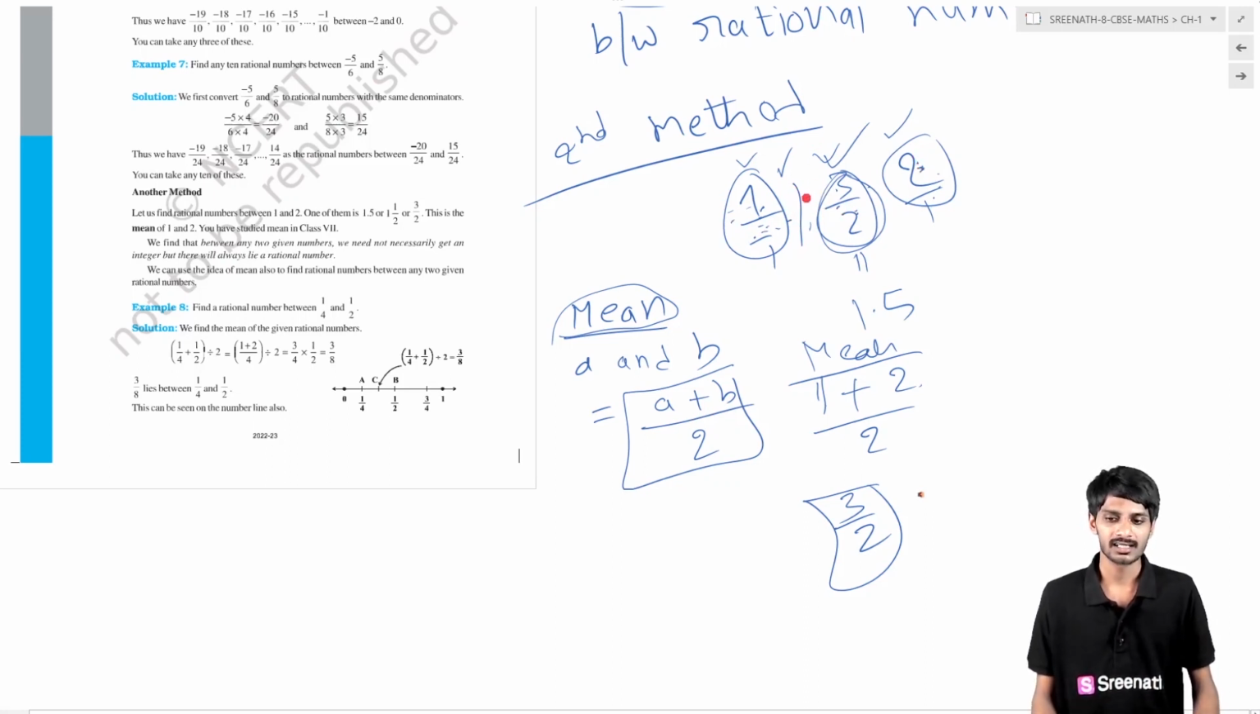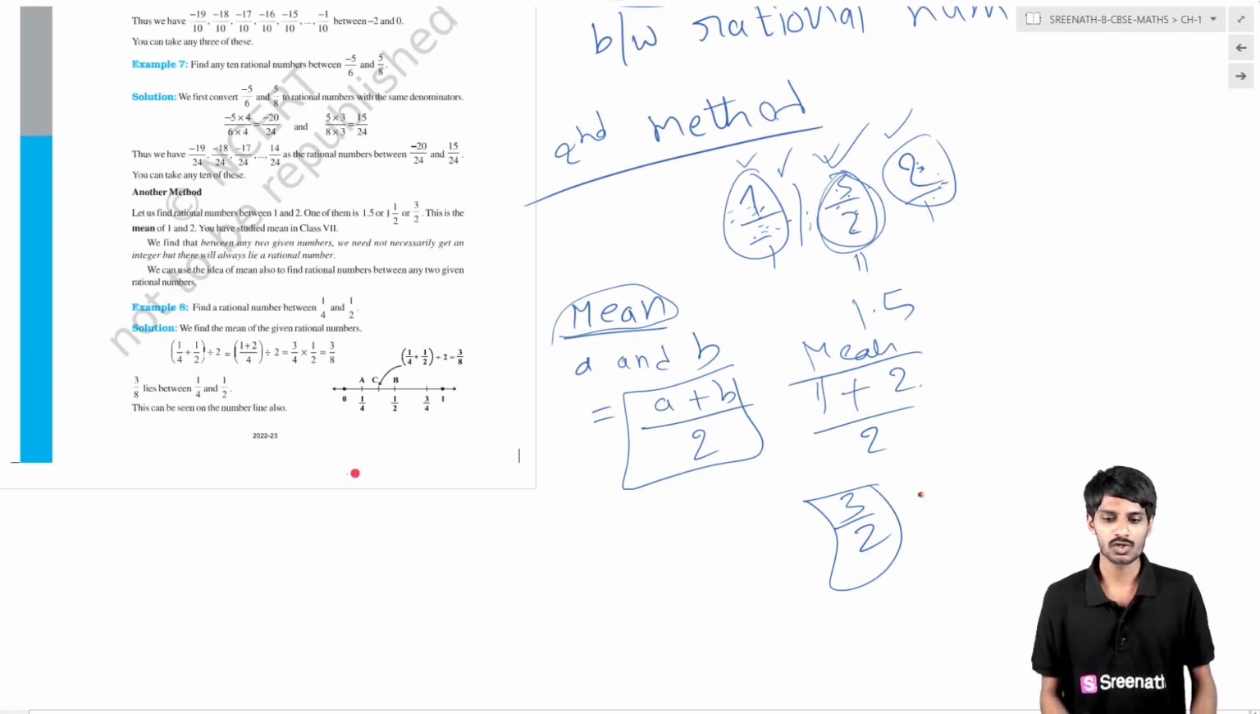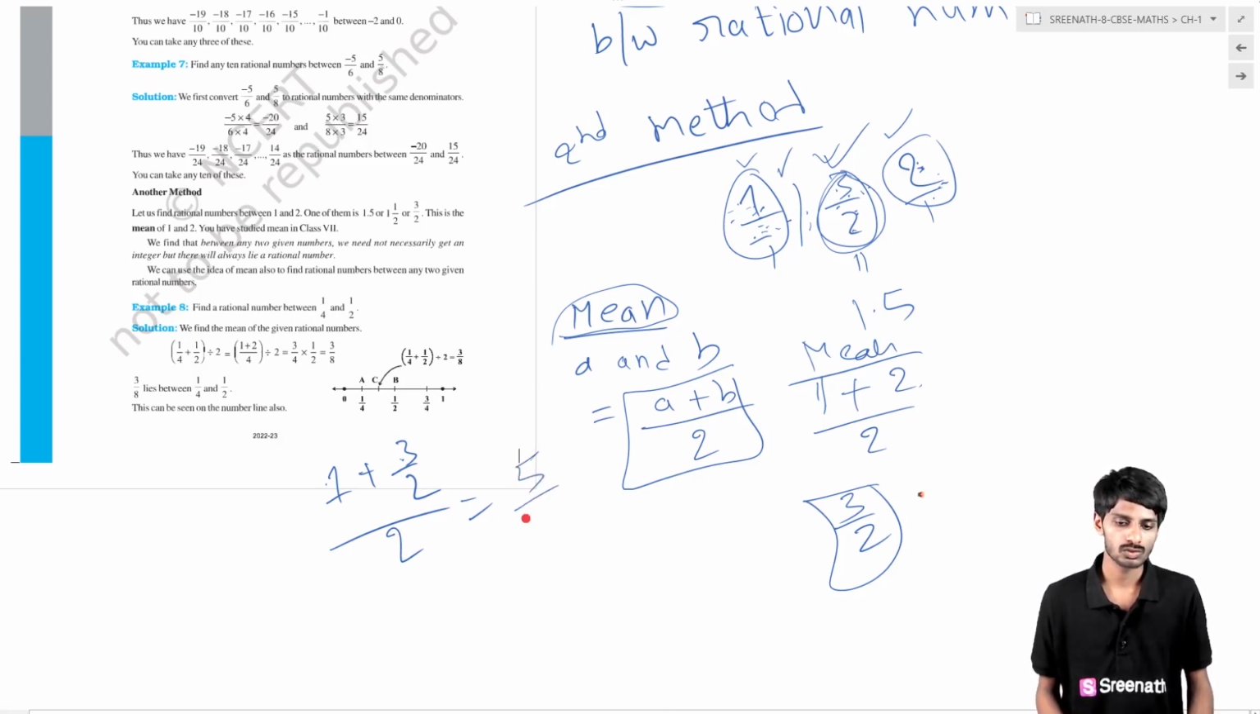Can you understand it? Suppose you get a rational number which is in between 1 and 3 by 2, which is also in between 1 and 2. In that way, suppose you take 1 plus 3 by 2, divided by how many numbers you are having? 1 and 2, so 2. What is the answer? 2 plus 3, which means 5 by 2, and the 2 goes to the denominator. So finally the answer will be 5 by 4. Is it correct?